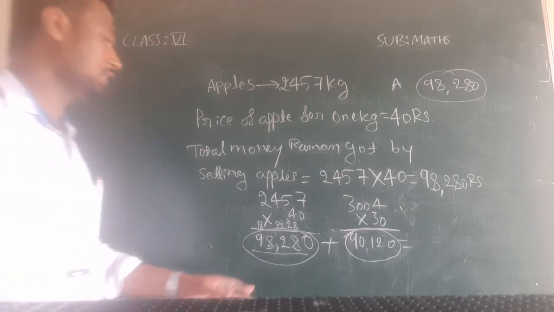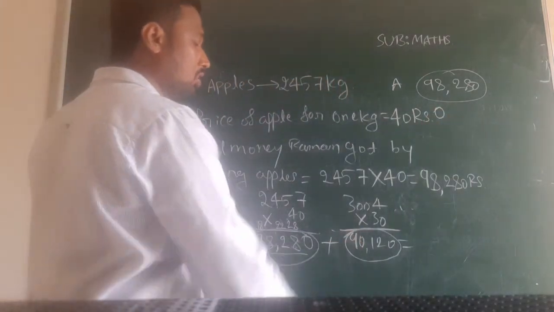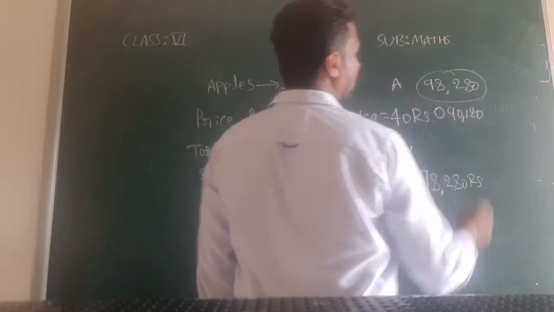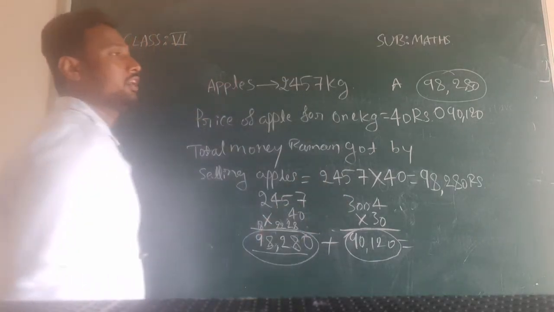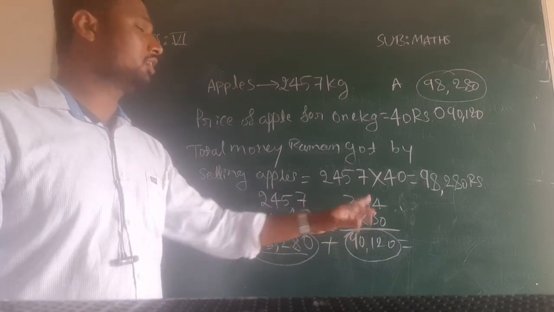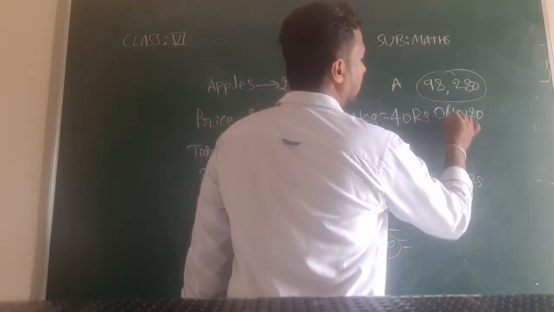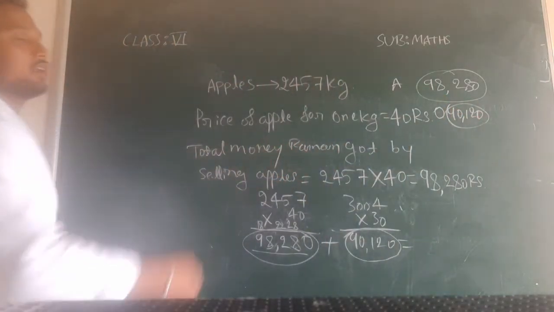Like this only. Here for orange, how much has he got? 90,120. Again what you did, total weight of the orange, and you multiply this with the amount per kg. So when you multiply this, you will get the amount Raman got by selling orange.